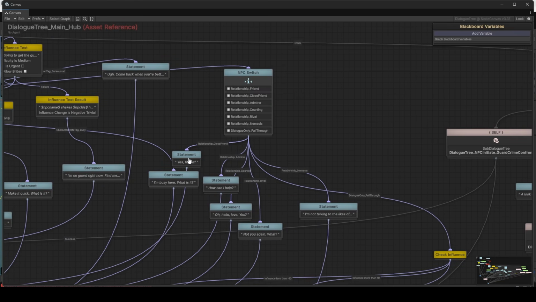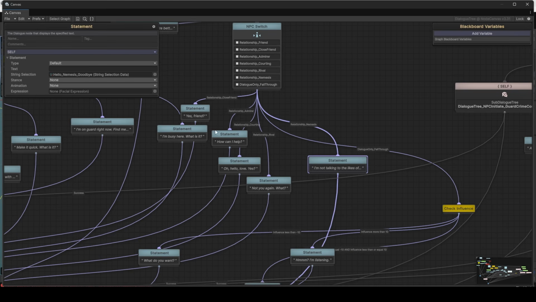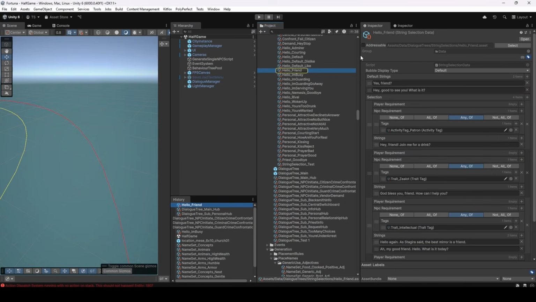If you're a close friend, they acknowledge that. If they're an admirer of yours, they might say something different. If they're courting, if they're your rival, if they're your nemesis. And you can see that here it's previewing what it's going to say. So for example, if someone is your friend, they're likely to just say, yes, friend. And they say, hello, friend. So let's go look at hello, friend. Hello, friend. These are the defaults.